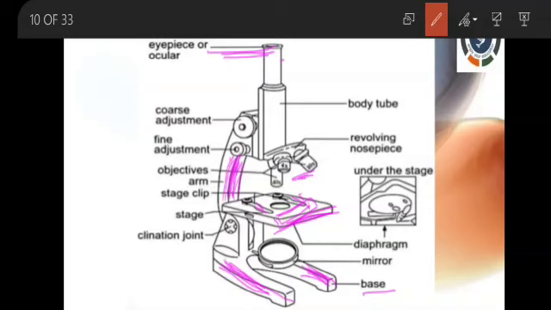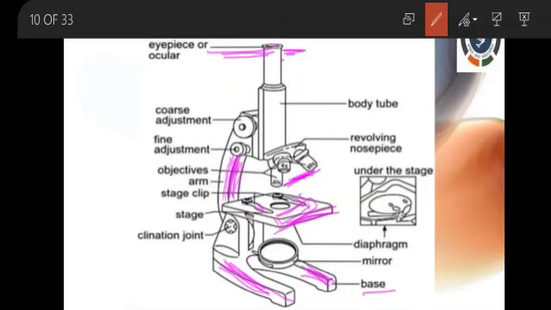And let's see the magnification part of the microscope. Here 2 main parts are there: ocular lens and objective lens. Look here, this one is the ocular lens, the eyepiece. And another one is the objective lens. Here, this is the objective lens. These two things come under the magnifying part.